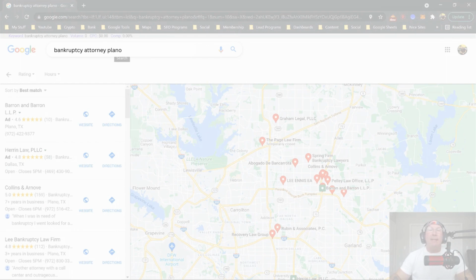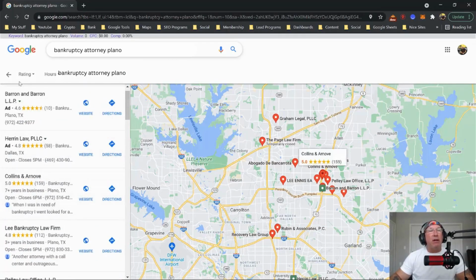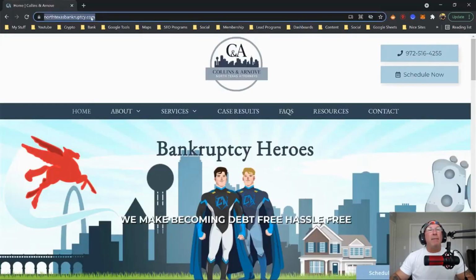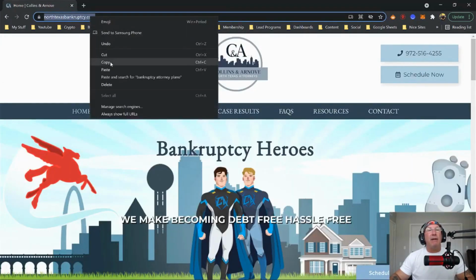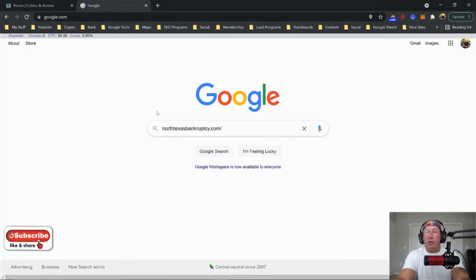That's a place in Texas. So how do we get to the top, right? How do we get in this right here, the Google 3-pack? Well, first thing you need to do is go to the top 3 competitors. Now, you click website, grab the website right here, open a new window, paste the website into Google, right?